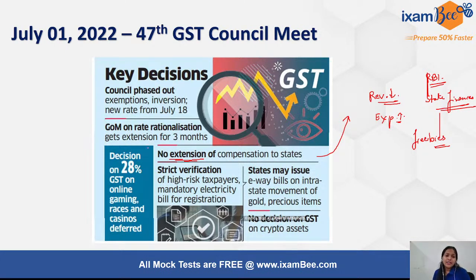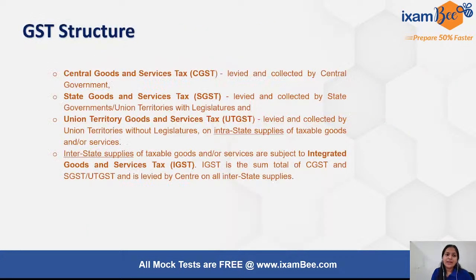And another point that the GST Council has been talking about for a lot of months is rationalizing the GST rates. What that means is, as of now, let's understand the broad structure of GST in the country. So we have 4, or rather 3, not really 4, because these two are similar in nature. Just because of the terminology of state or union territory, they become different. So these are the 3 types of GST that are implemented on goods.